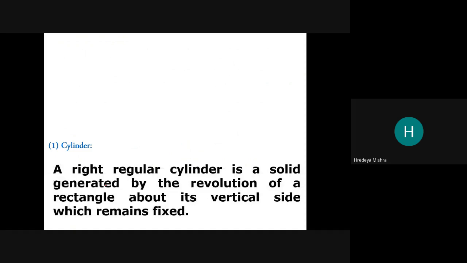Cylinder. A right regular cylinder is a solid generated by the revolution of a rectangle about its side which remains fixed. See, this is the center, we call it the axis.